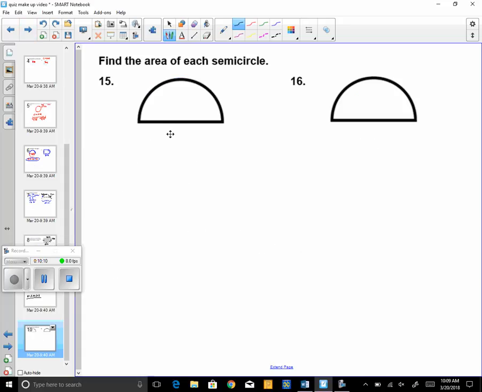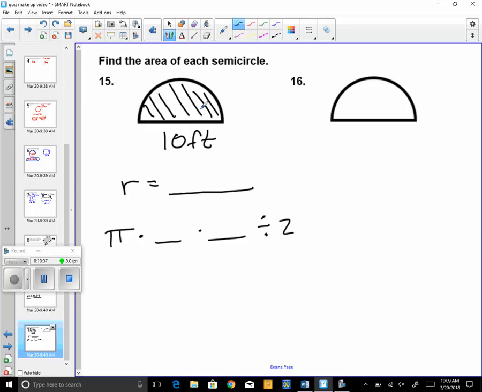15, area of a half circle. And I want a diameter of 10 feet on this one. So make sure you find the radius first. So fill in this blank. Once you get that, you're going to do pi r squared. So whatever you got for the radius, pi times that, but don't forget you divide by 2 because it's a half circle. Now you don't need to add on anything else. With perimeter, we had to add on the side that's straight. With area, all we care about is the part that's inside that half circle. So that's going to be your answer right there.